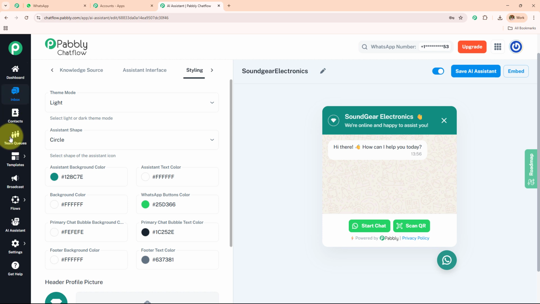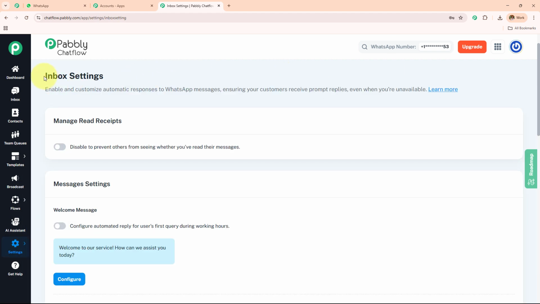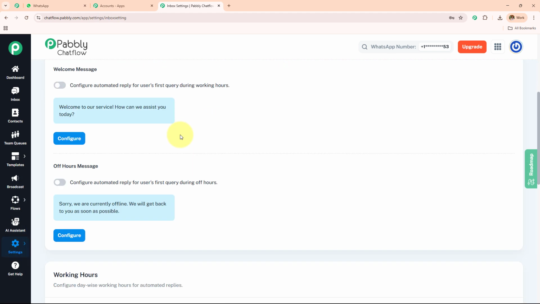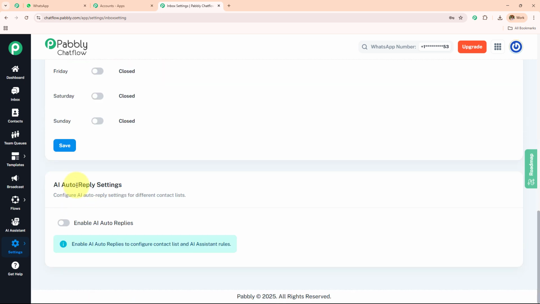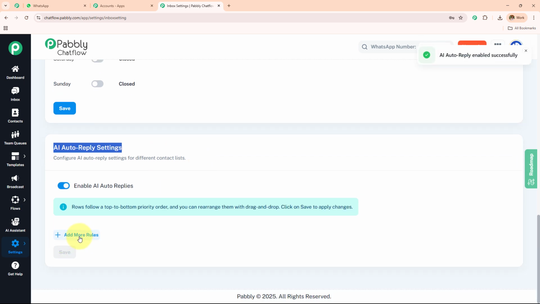Now on the left hand side where I can see all these options, I'm going to click on settings and then go towards inbox settings. This is the very important step which we need to follow while creating or activating this AI assistant. I have opened this inbox settings. If I scroll down, I can see this option of AI auto reply settings. So I'm going to enable this. And as I do this, I can see this add more rules.